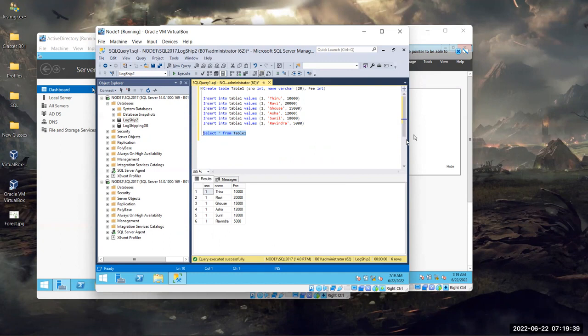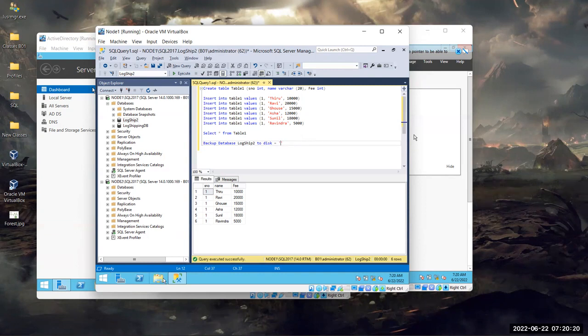What do we need to do next in order to configure log shipping? We need to take a backup, right? What backup? We'll take a full backup and a log backup. So how do we take a backup? Backup database. What is the database name? Logship2. Yes. To disk. What is the disk that we'll be using?